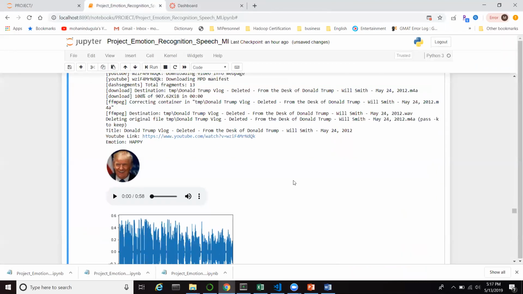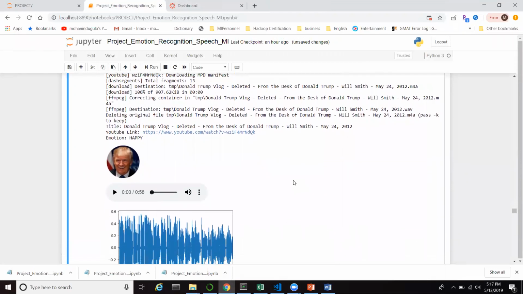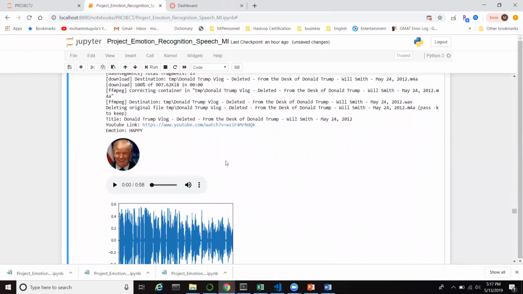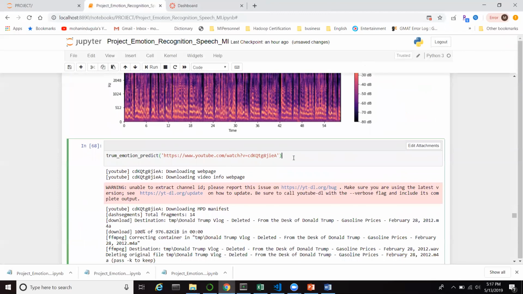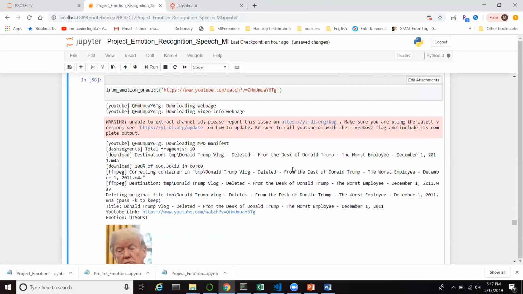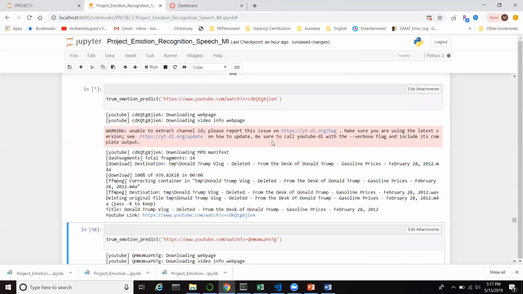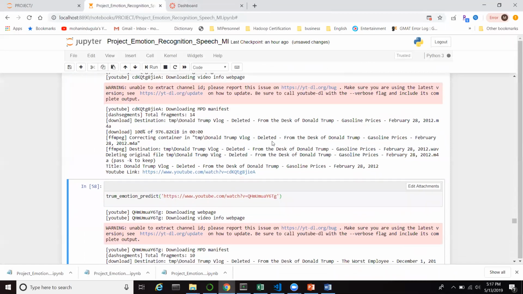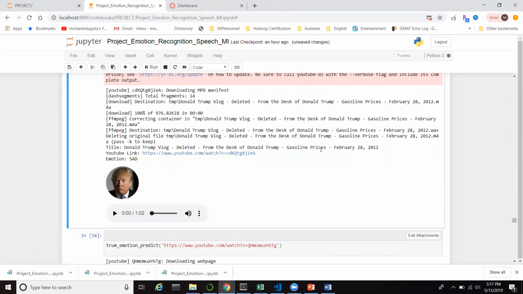So from the video, you can see that Trump is very happy commenting on Will Smith. So the model is able to predict very close to his emotion in that YouTube video. Let's test some other video. So let's take this video. The model is predicting that his emotion is sad on gasoline prices, February 28, 2012.